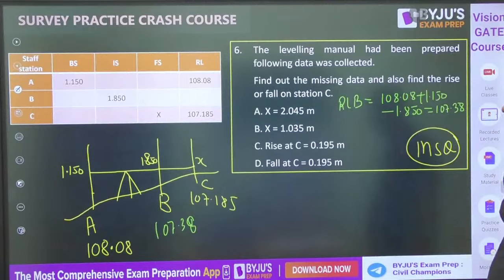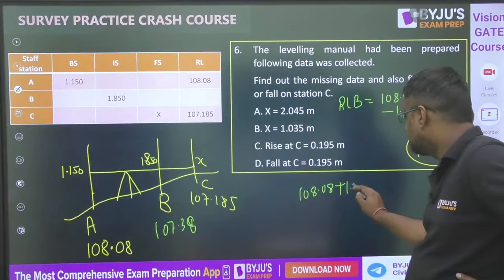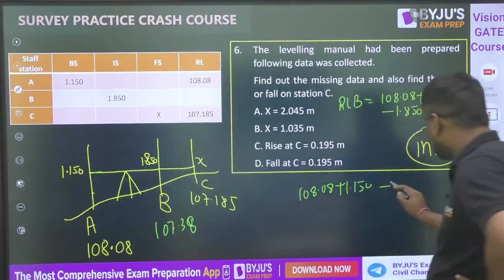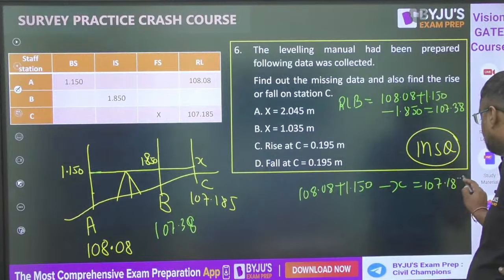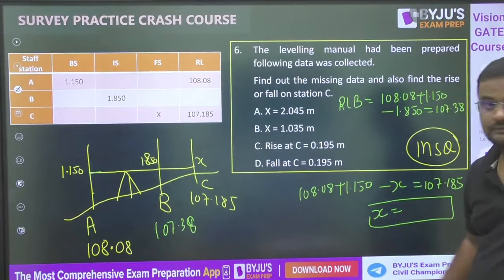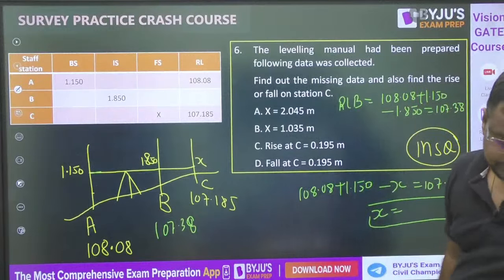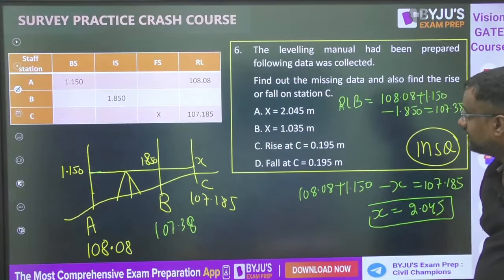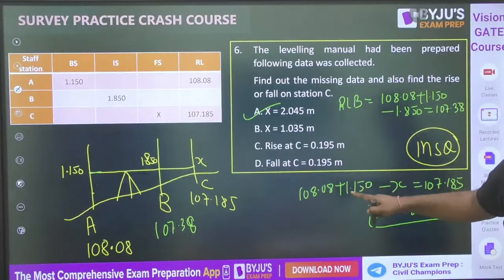Okay. What is the foresight there? See, 108.08 plus 1.150, so I reach this level. From this level I go down by X, so it is 107.185. What is the value of X? Tell me. 2.045.